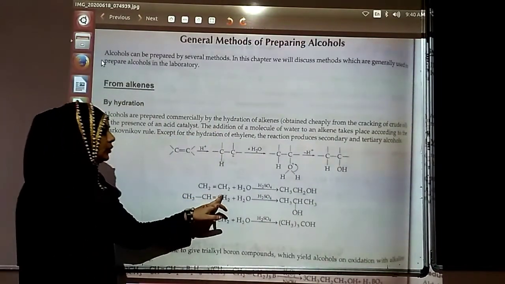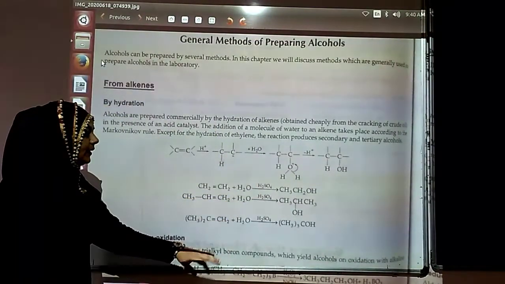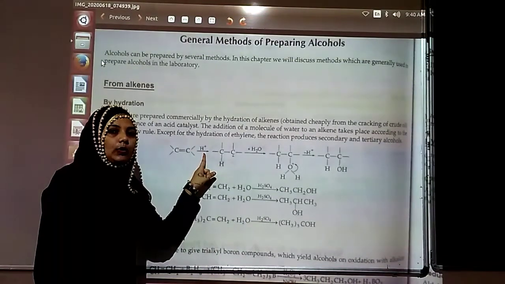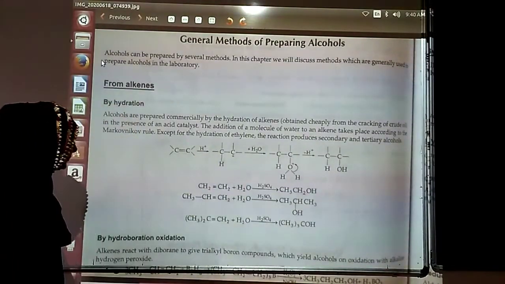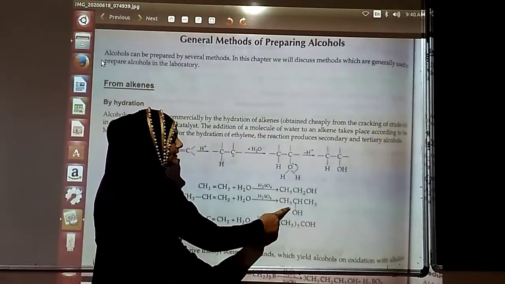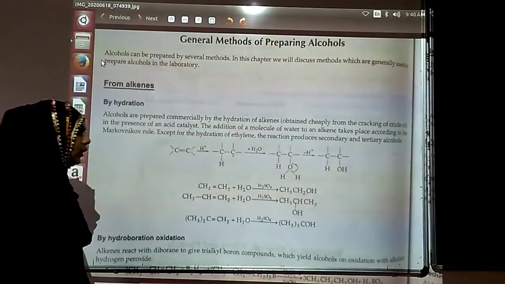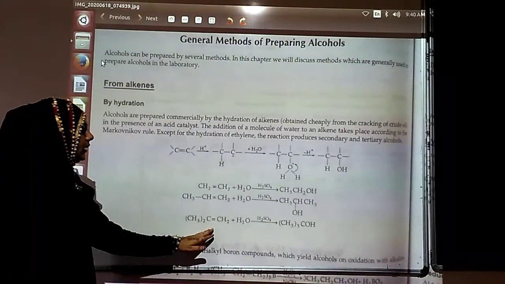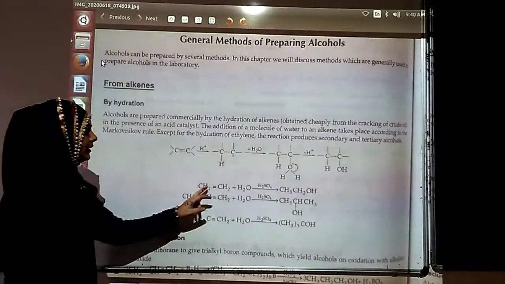Similarly, you can use sulfuric acid, as we say H plus ion over here. So that is the sulfuric acid. You can have the preparations of primary alcohol, secondary alcohol, and tertiary alcohol, with different kinds of alkenes.